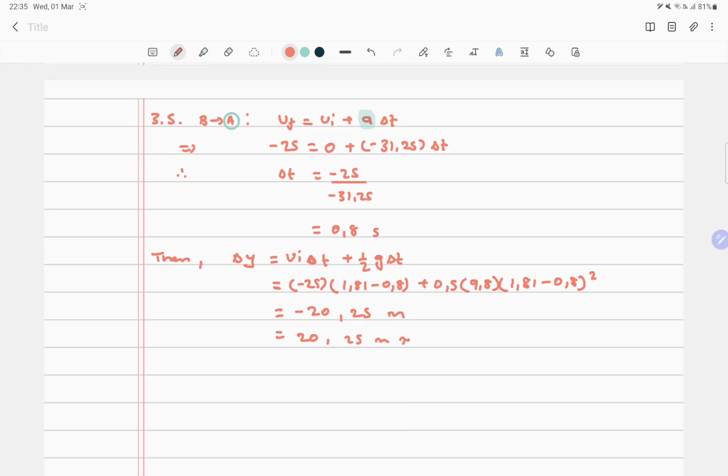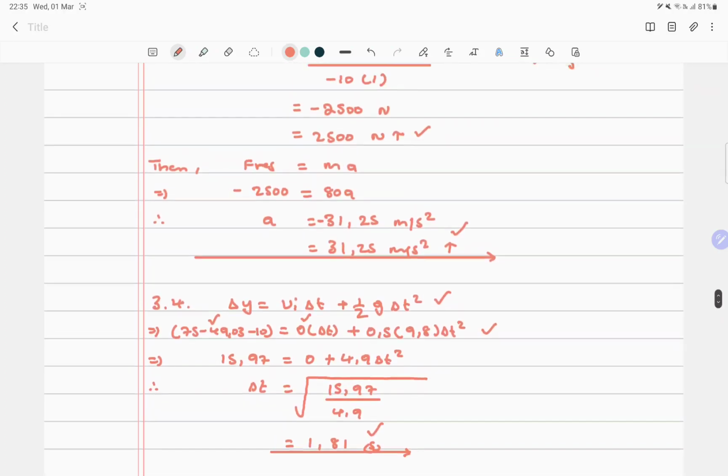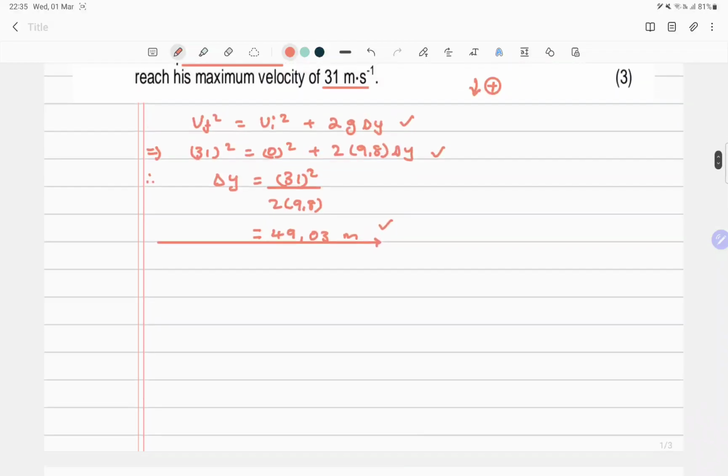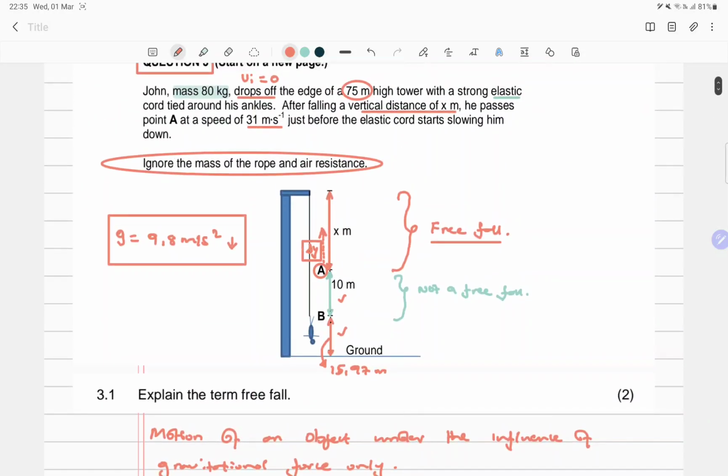Yeah. And then now we know that we have found the value of our y. Our y now is 20.25 meters, okay? So now how high is he above the ground during this whole period? It's going to be this one plus that one plus that one.